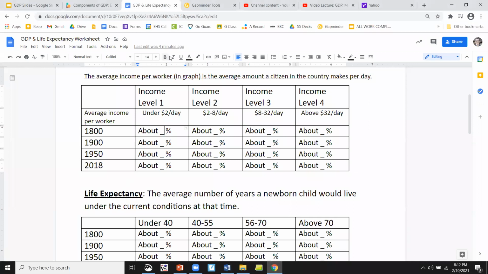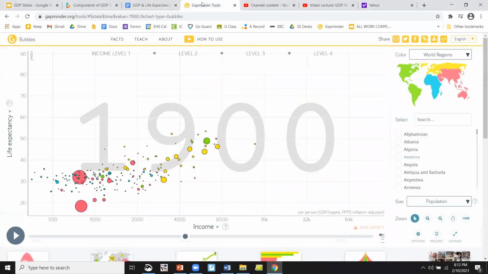So now 1900 and 1950. Now this is a time period with a lot of technological changes. You see cars, you see airplanes, you see atomic weapons, all these different things coming into play. Let's see what happens here for a change.